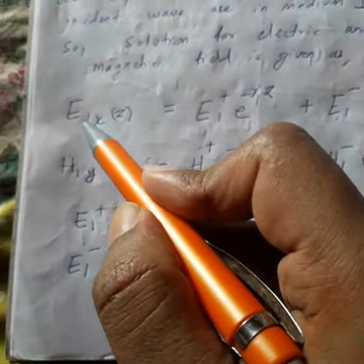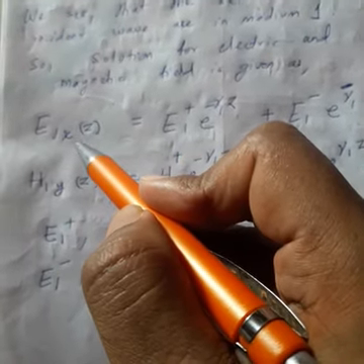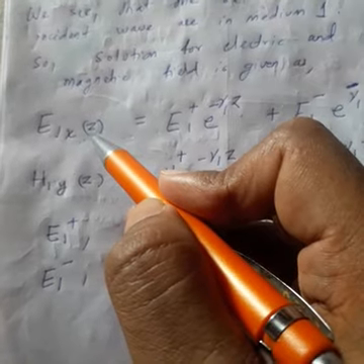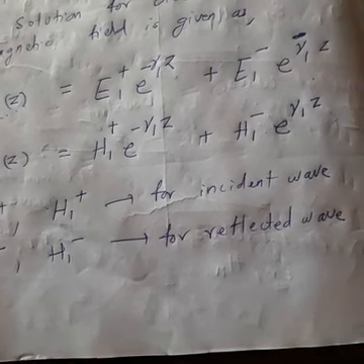E1 means medium 1, x component propagating along the z direction. Clear? So E1x of z equals E1 plus e to the power minus gamma 1 z plus E1 minus e to the power gamma 1 z.